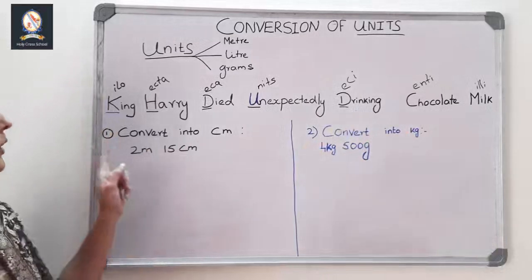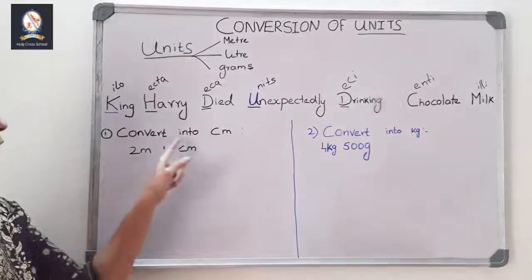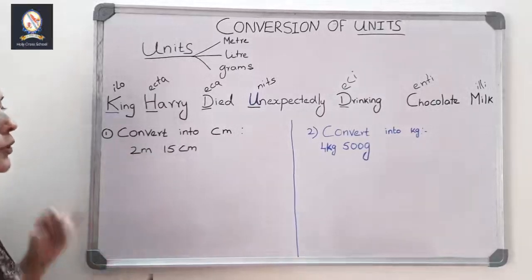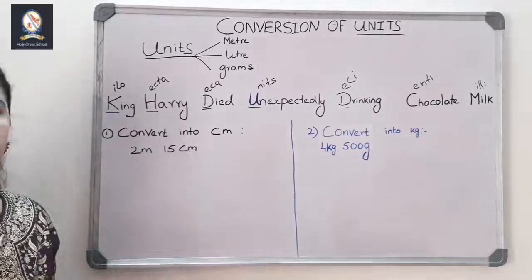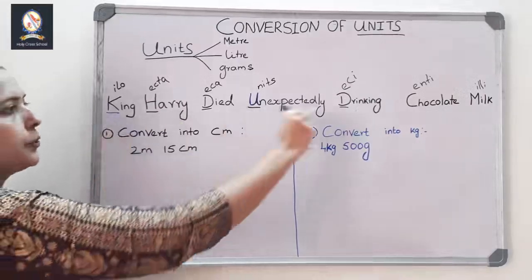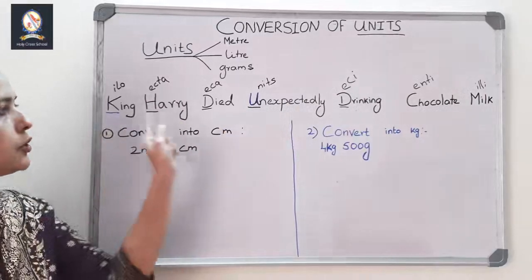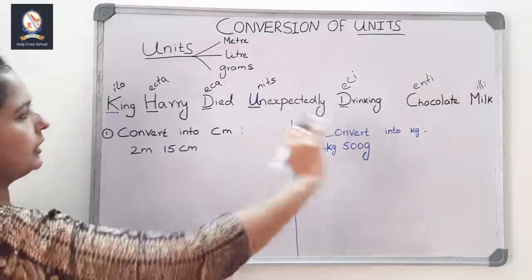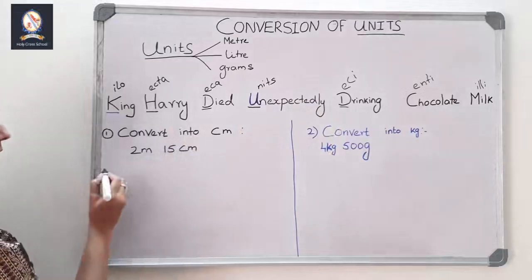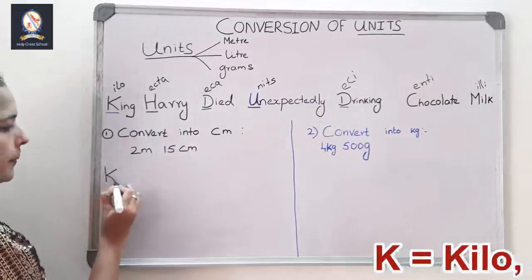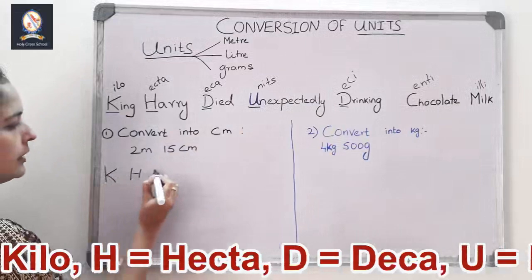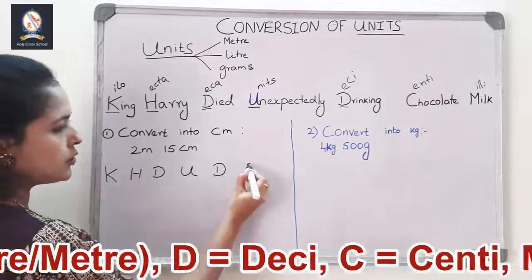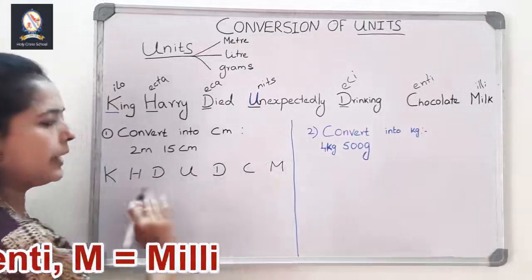Now, look at the first sum. Convert into centimeter: 2 meter 15 centimeter is the question. They ask you to convert into what? Centimeter. The first step you should write is the storyline. For any conversion, first you should write the storyline. Look how I am going to write. You don't need to write the full King Harry died and all. You just write the first letters: King Harry died unexpectedly drinking chocolate milk. Write like this.